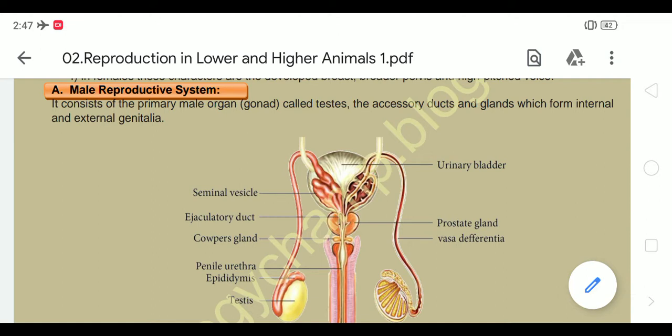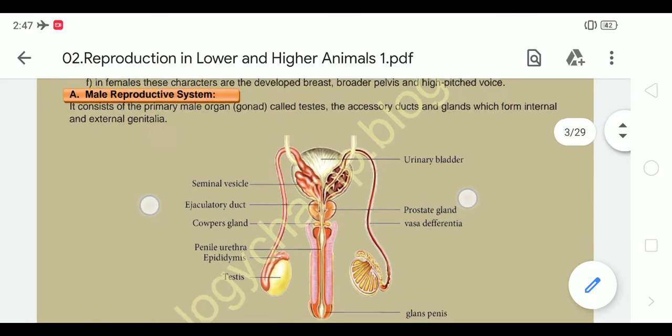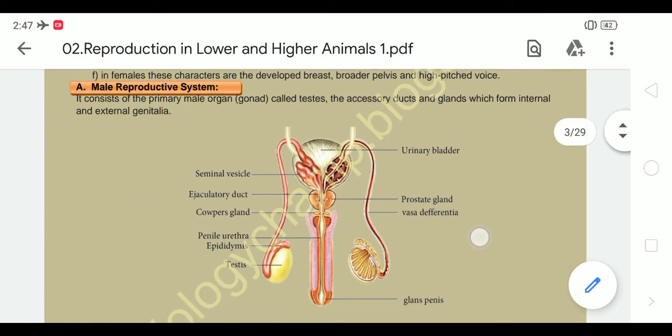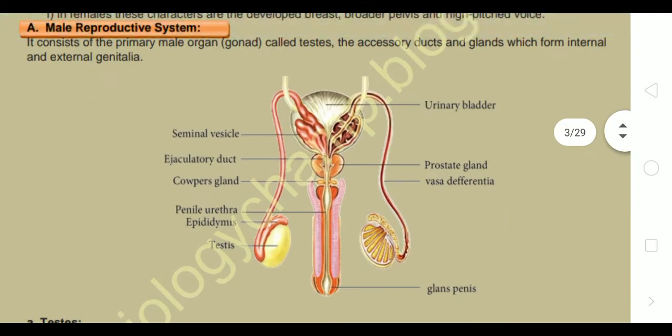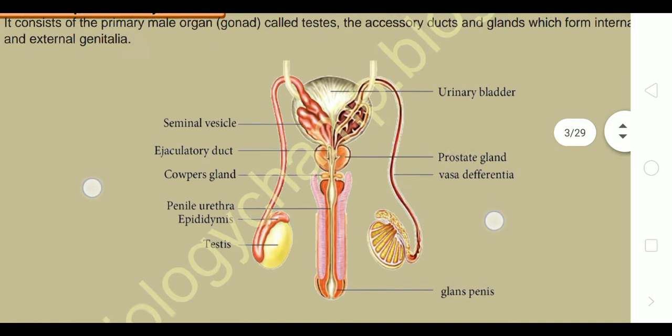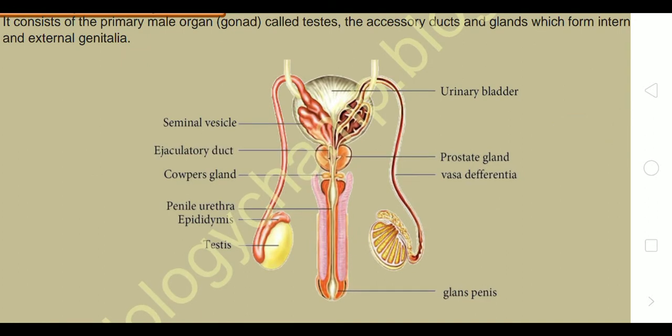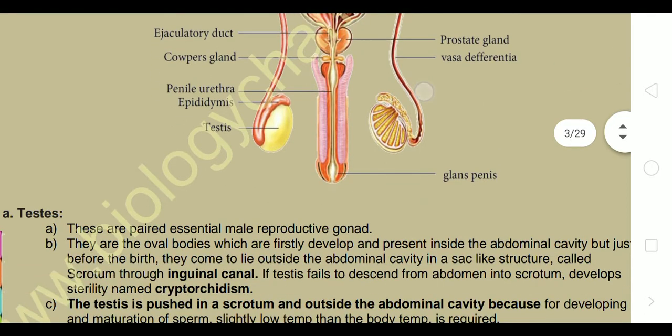Male reproductive system. It consists of the primary male organ, that is the gonad, called testes, and the accessory ducts and glands which form internal and external genitalia. So all sexual reproductive organs combine to form genitalia. In this diagram you can check; you have to open your textbook while watching this video.